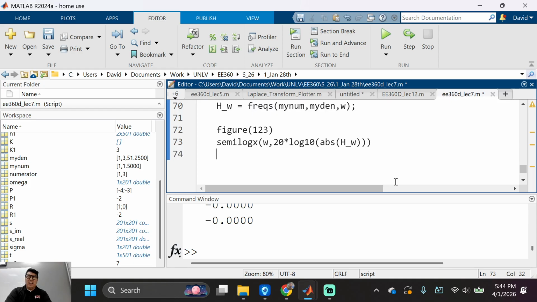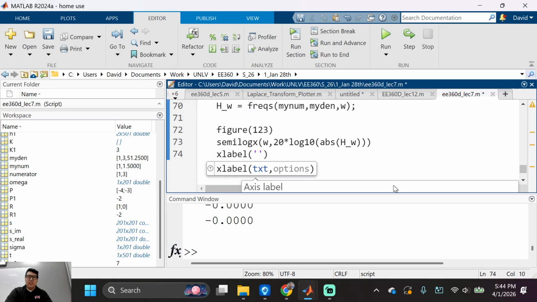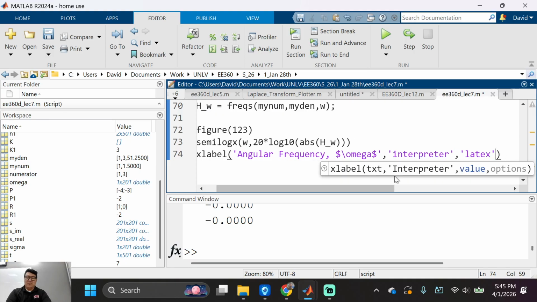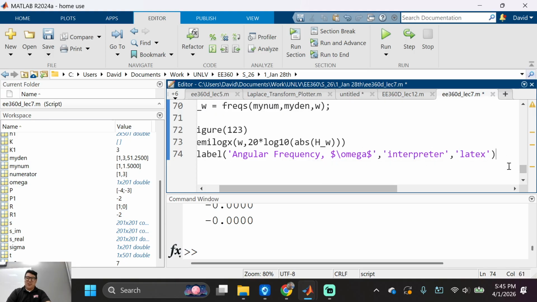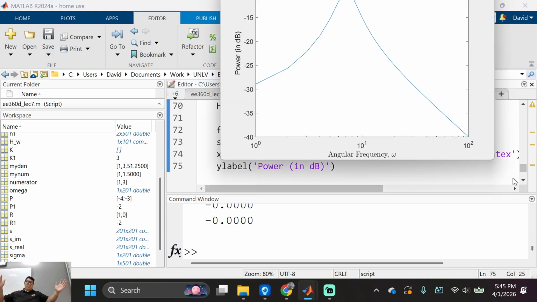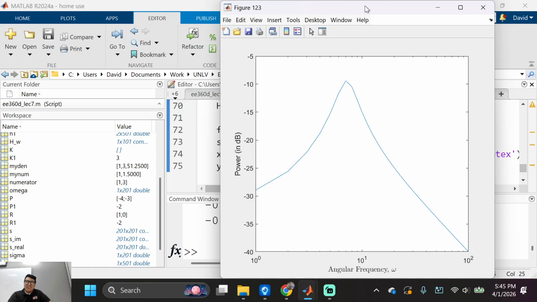And then x label: angular frequency. Then I'm going to do dollar sign omega dollar sign, interpreter latex. Why? Because I want to show you guys the funny omega. Y label: power in dB. Boom. Cool. Run it. I love it. I love it a lot. And it can be a lot better.